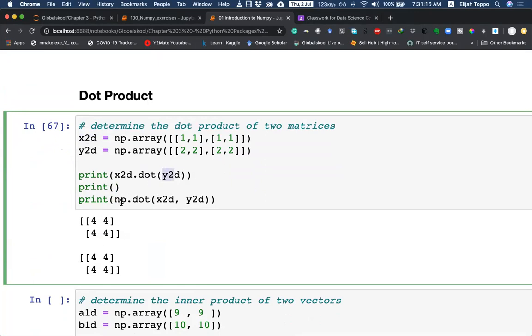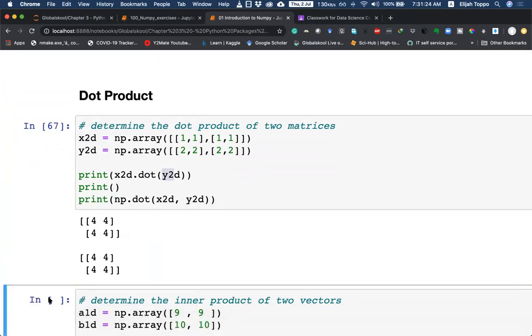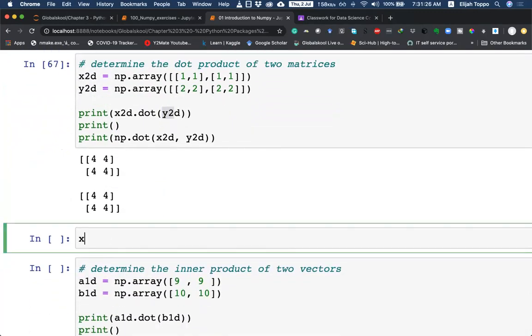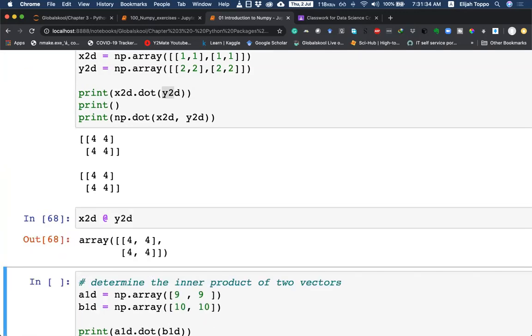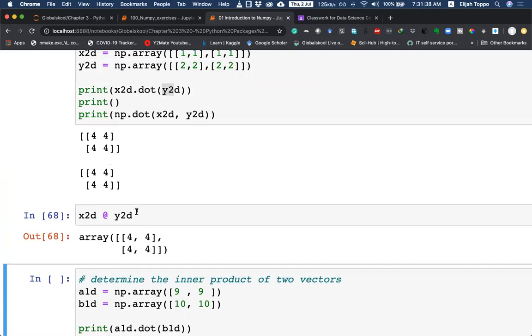The other way is to do np.dot and pass the two matrices x2d and y2d, and that gives us the answer. We can also look at the third one, where we do x2d @ y2d, and that gives us matrix multiplication with the same answers.